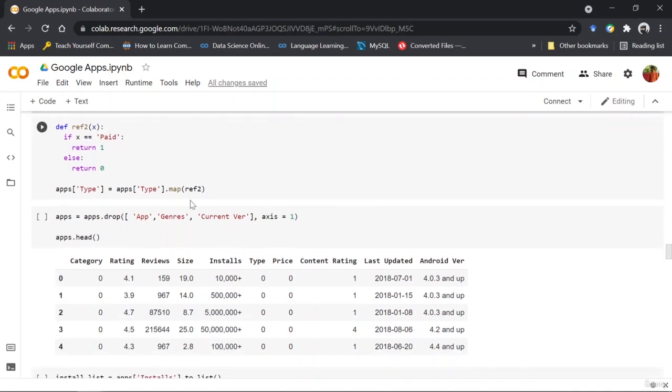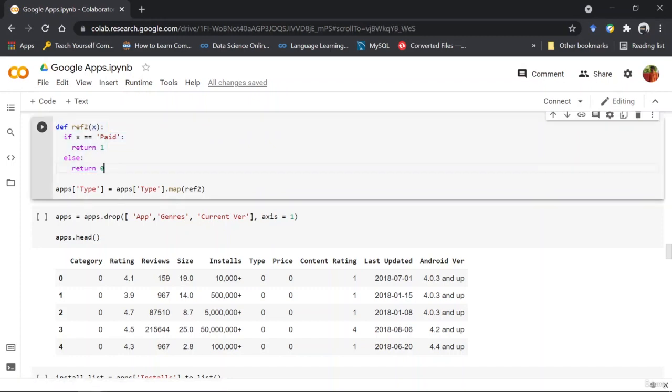Next, you can see that I am using the map function, where a function has been defined which takes in each value in the type column and sees if the value present in that row is paid. If it is paid, then return 1, meaning this 1 replaces paid, and if it is free, then it returns 0, right?